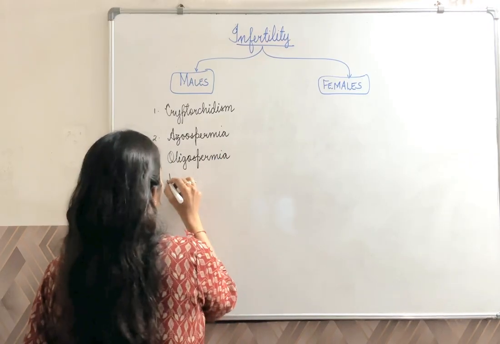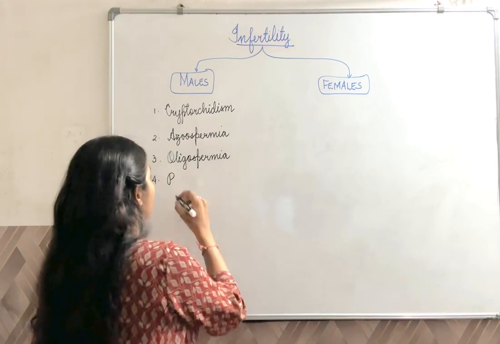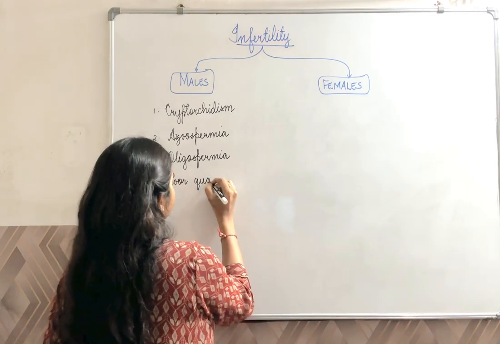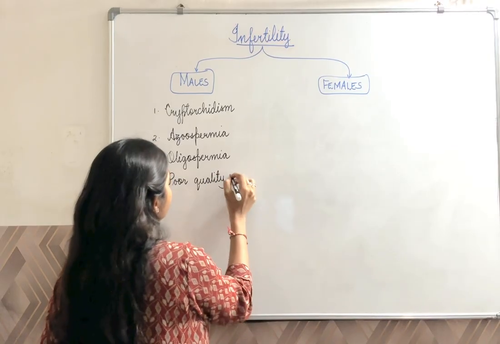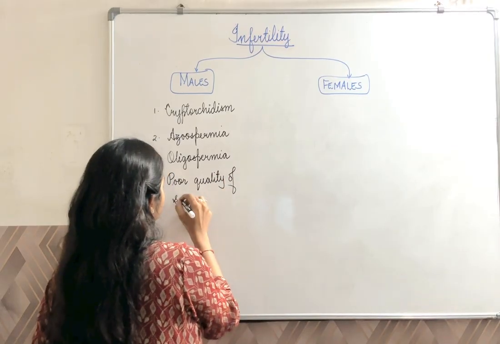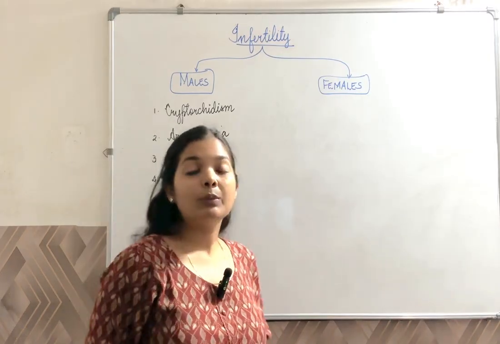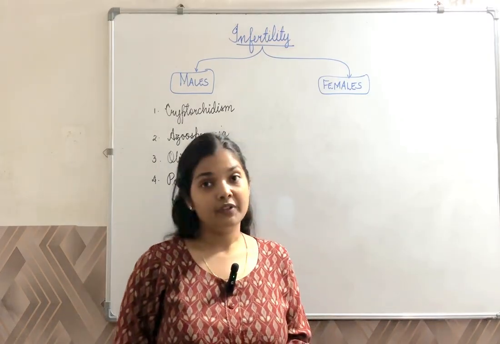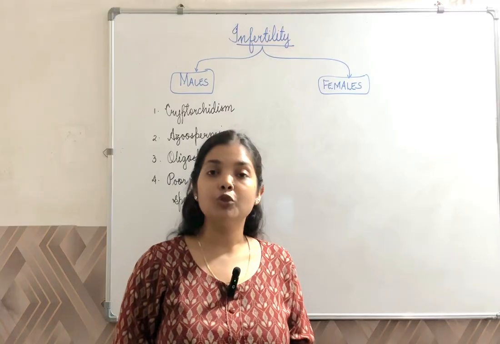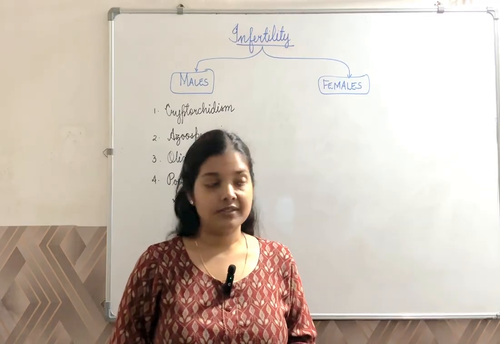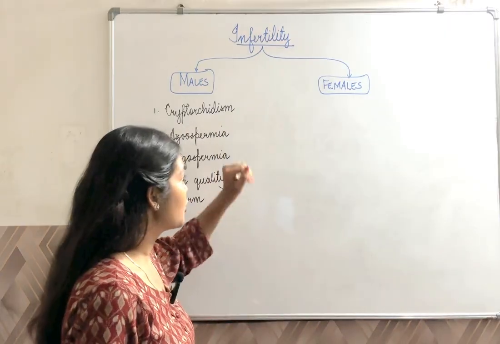And the next, where the sperms are produced but are of very poor quality. By poor quality of sperm, we mean its motility. If the sperms are produced but are unable to move into the female reproductive tract, then it is again useless. So these are some of the conditions that could be seen.